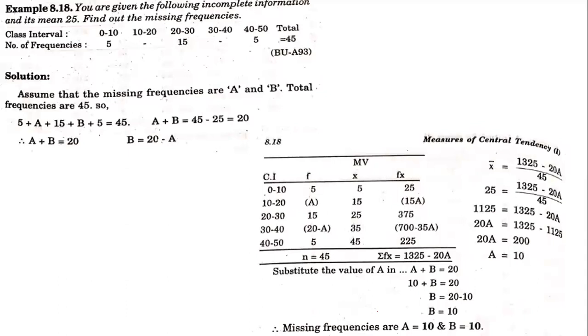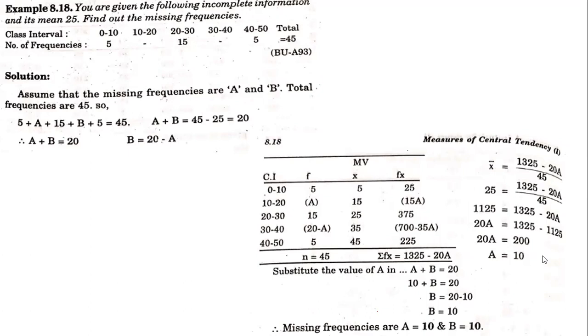So next one, similarly, we have a missing frequency problem in the continuous series. The same way, two missing frequencies we have to assume as A and B. So two missing frequencies can be converted into one missing frequency. That is what has been done here. A plus B is equal to 20, or B is equal to 20 minus A. We have to substitute here. So here we have to use the formula x bar is equal to sigma fx divided by n.